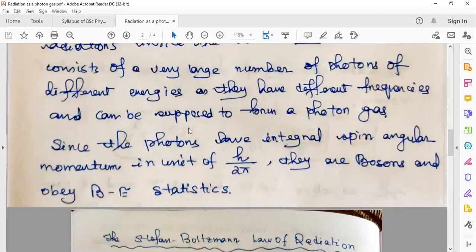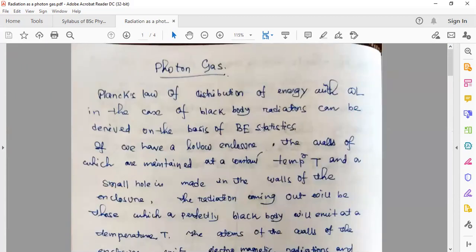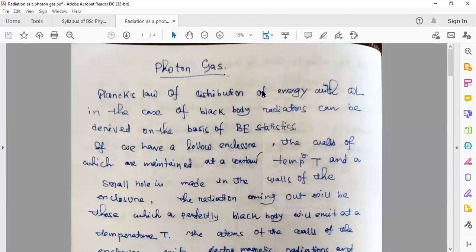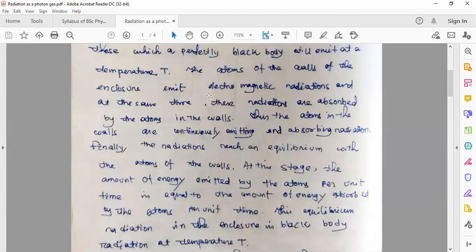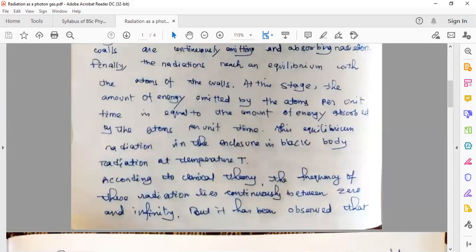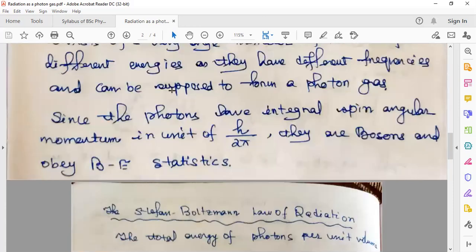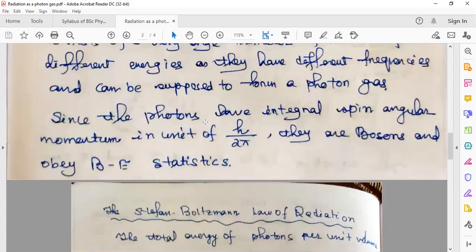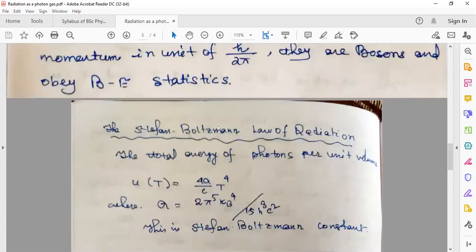Okay, so that's basically about the photon gas, the definition of photon gas, and how you can generate a photon gas. The generation of the photon gas is a simple experiment. You have also learned this black body radiation in your fourth semester. So that's how this photon gas is generated, and this photon is actually the boson that obeys Bose-Einstein statistics.